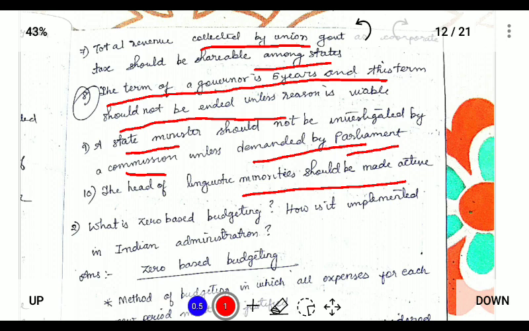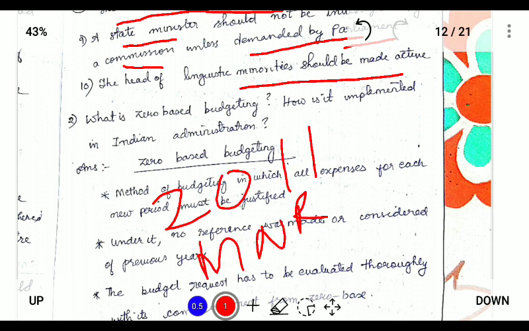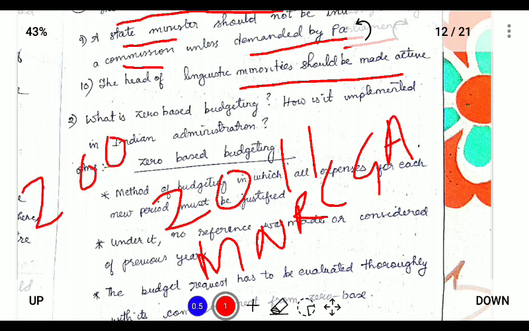Next, what is zero-based budgeting? So zero-based budgeting is a simple term: starting everything afresh. For example, for 2011, the MNREGA, that is Mahatma Gandhi Rural Employment Guarantee Act, allocation was 200 crores. So in the next financial year, in 2012, it was 400 crore.